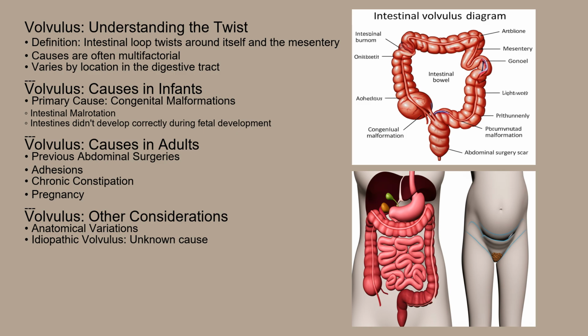The exact causes of volvulus are often multifactorial and vary depending on the location in the digestive tract. In infants, congenital malformations of the bowel, such as intestinal malrotation, are a primary cause. This means the intestines didn't develop or position correctly during fetal development. In adults, volvulus can be linked to previous abdominal surgeries, adhesions, chronic constipation, pregnancy, or even anatomical variations. Sometimes, the cause remains unknown, which is referred to as idiopathic volvulus.